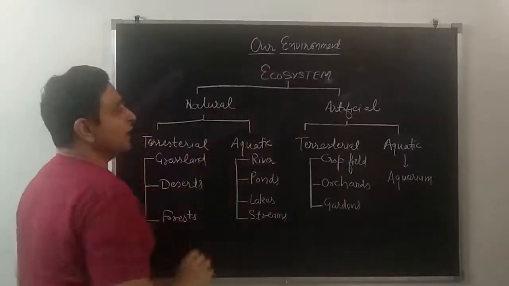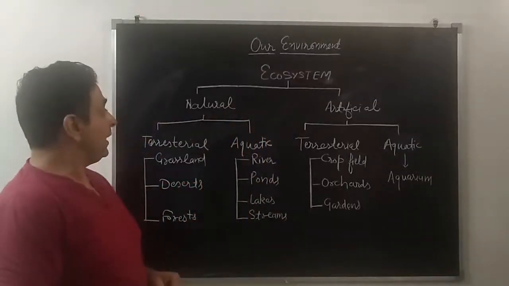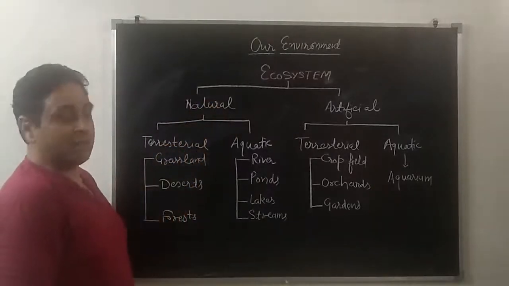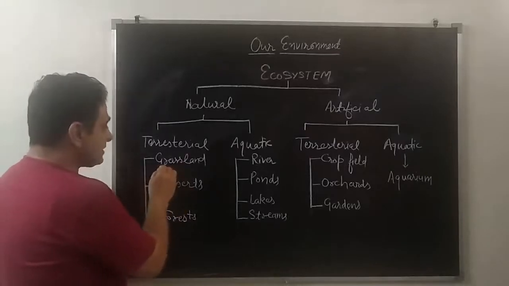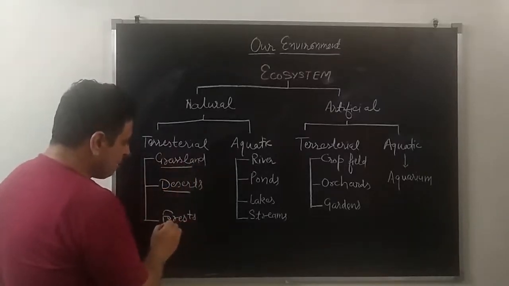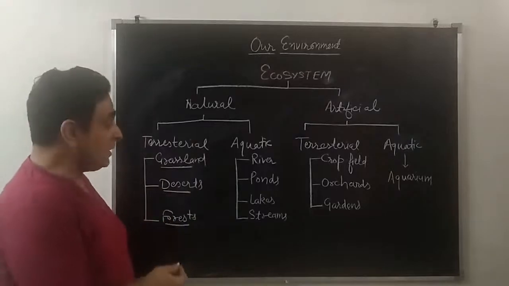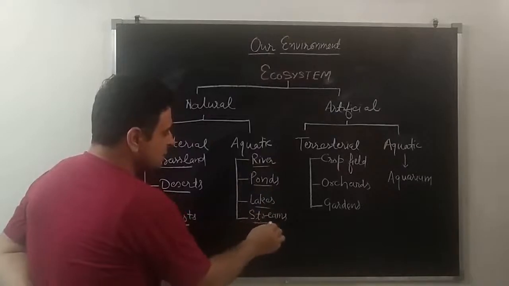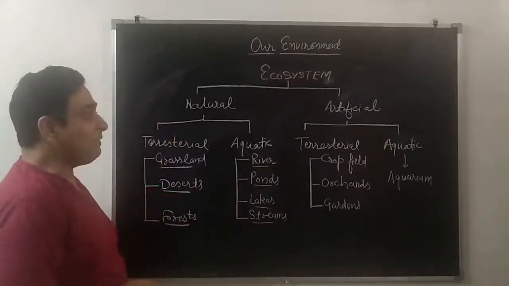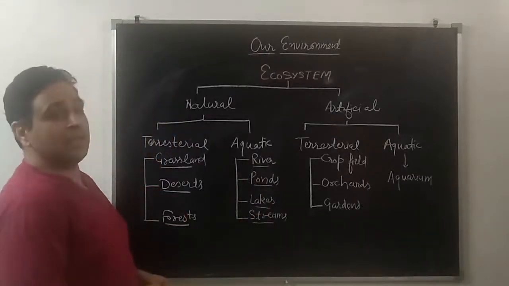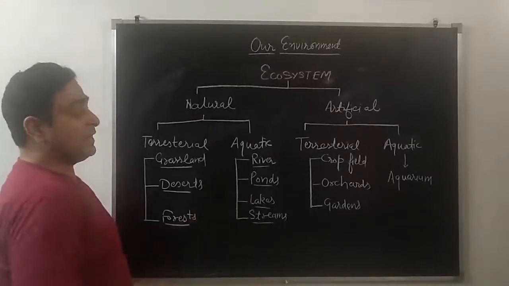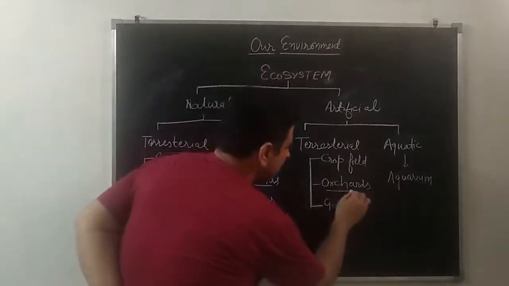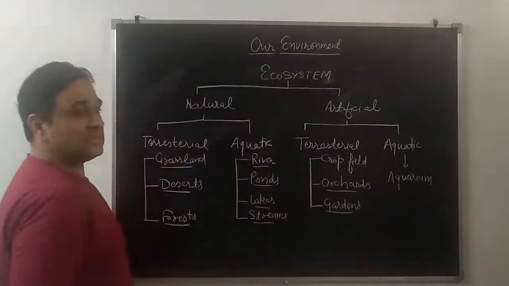Ecosystems can be natural or artificial. Artificial means man-made. In case of natural, students, if it is terrestrial, that is present on land, then its examples are grassland, deserts, forests. And if it is aquatic, then its examples are river, ponds, lakes, streams, etc. On the other hand, if it is artificial, then in terrestrial we can take the example of crop field, orchards, as well as kitchen gardens or lawn.